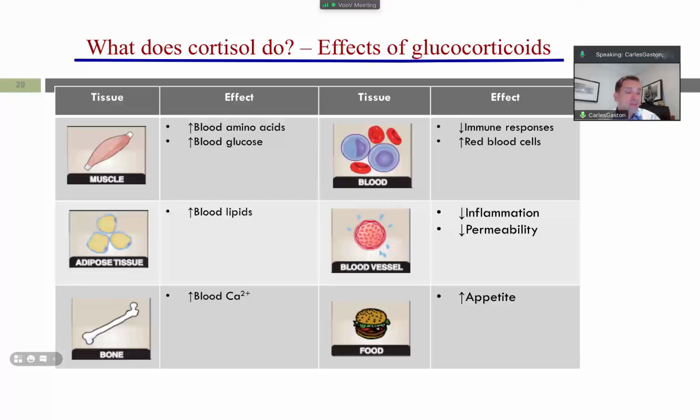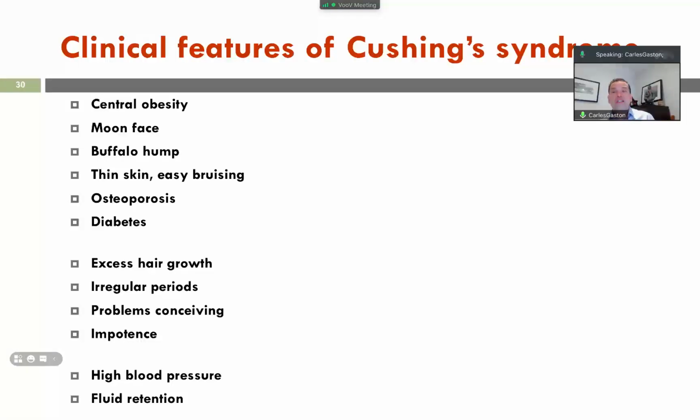So the central clinical features of Cushing's that you will find in patients are central obesity, moon face, buffalo hump, thick skin and easy bruising, osteoporosis, and mainly diabetes because it's connected.